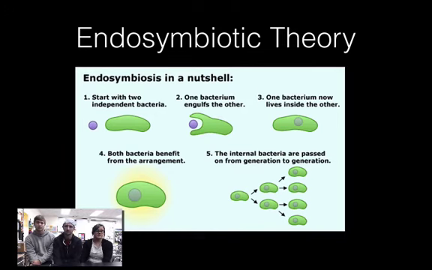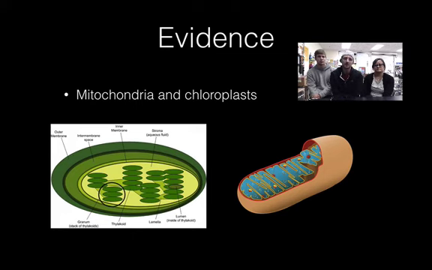Both of these bacteria benefited from this. The smaller cell, the purple one that was engulfed, was protected from being eaten by other bacteria. The larger cell, the green one, maybe got some of the energy that the purple cell was creating. It was beneficial for both of them, and over time, as the cell divided and made more bacteria, the internal bacteria was passed on over and over, and over a long period of time, they became one organism. So, what's some evidence to support this theory?